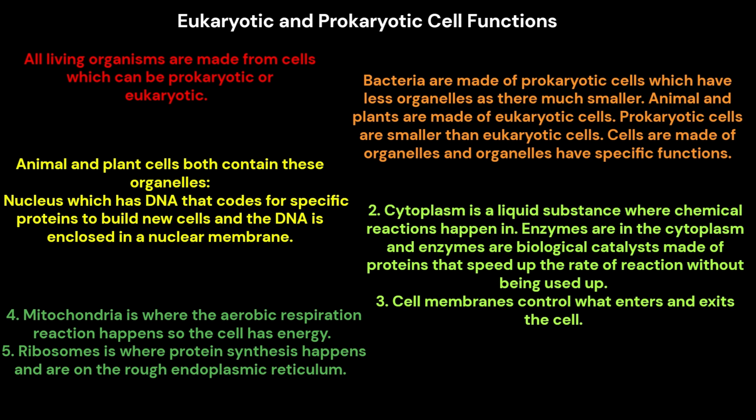Cells are made of organelles, and organelles have specific functions. Animal and plant cells both contain these organelles. 1. Nucleus, which has DNA that codes for specific proteins to build new cells, and the DNA is enclosed in a nuclear membrane. 2. Cytoplasm is a liquid substance where chemical reactions happen.